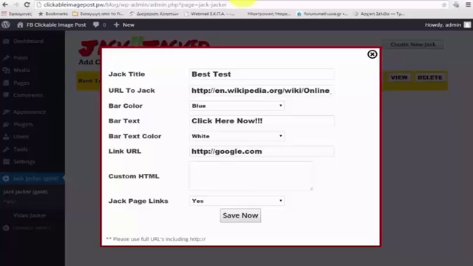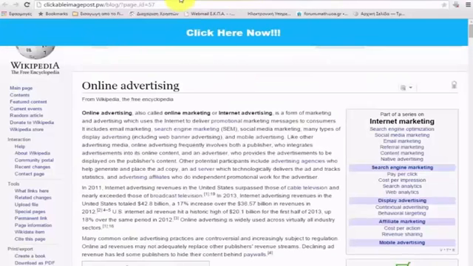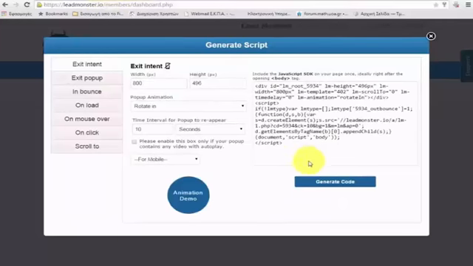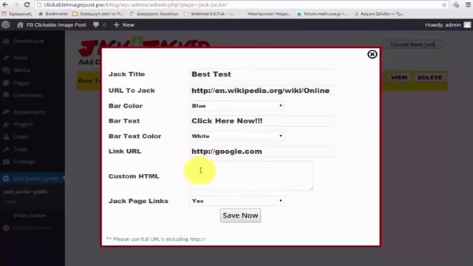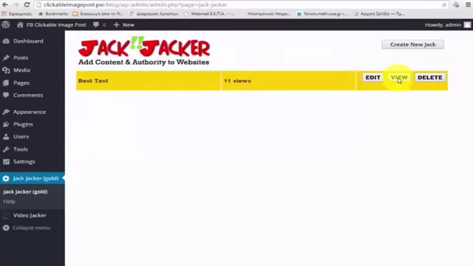So I'm actually going to go over to one of the products that I own, which is Lead Monster. And I actually use this on my own blog as well. So I'm going to grab the code for the pop-up that I'm generating with this particular software. I'm going to go back over to the Jack Jacker plugin, and I'm going to paste it right inside of the custom HTML section, and I'm going to click on Save Now. Now let's view the page this time.